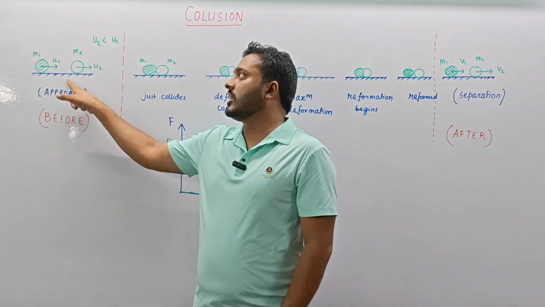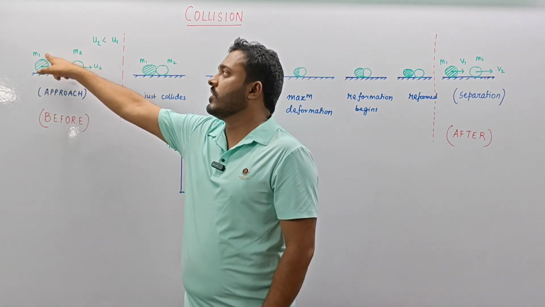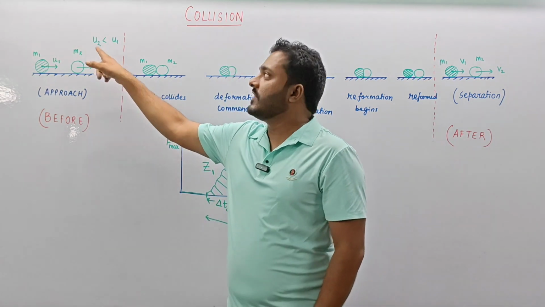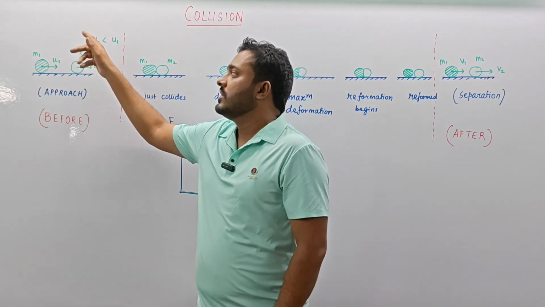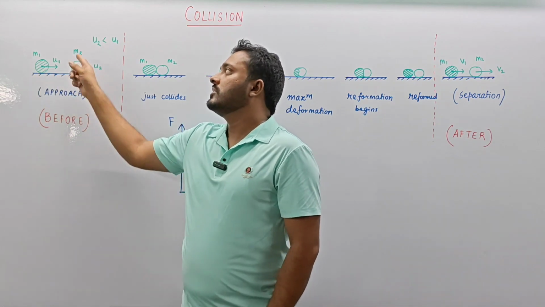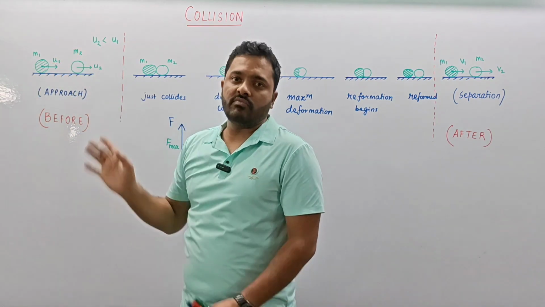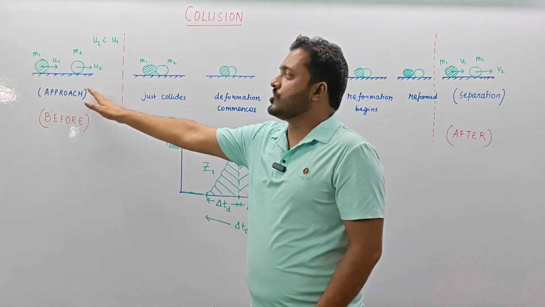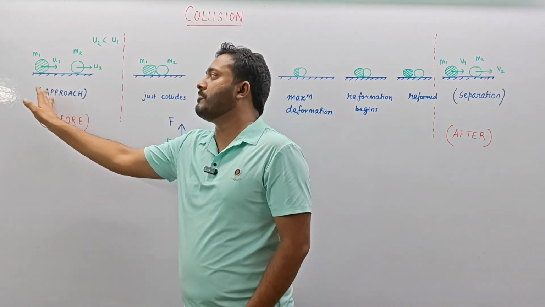For collision to take place, particle m1 needs to have speed more than u2. That is, if u1 is greater than u2, then only is it possible that this particle is going to hit the particle m2, and then we will study the dynamics of what exactly happens. This condition is referred to as the condition of approach.